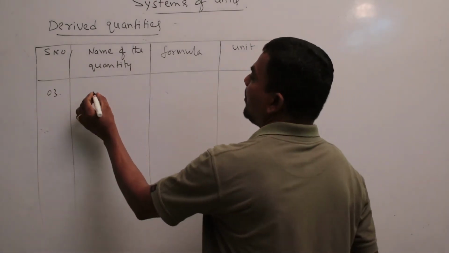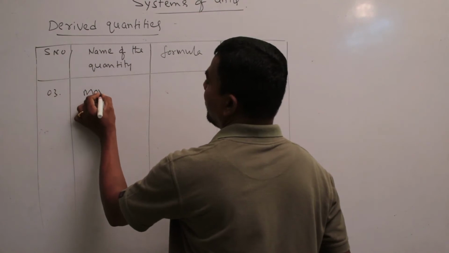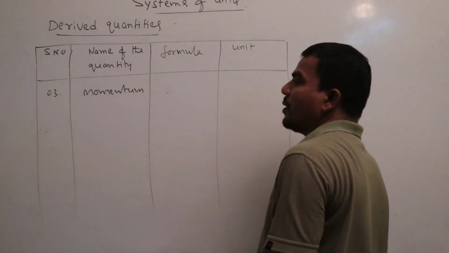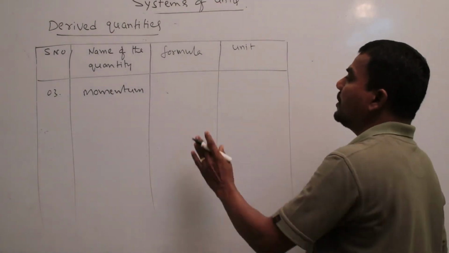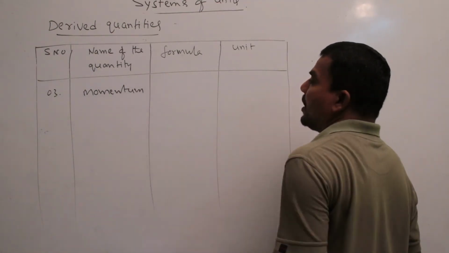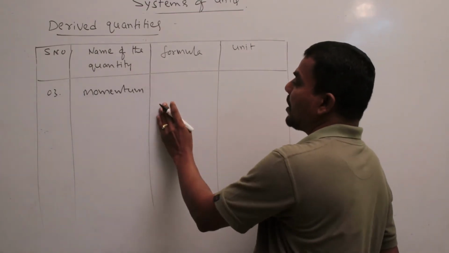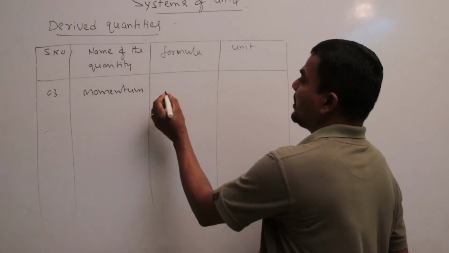Number 3, momentum. Momentum is the mass times its velocity, the product of mass and velocity.